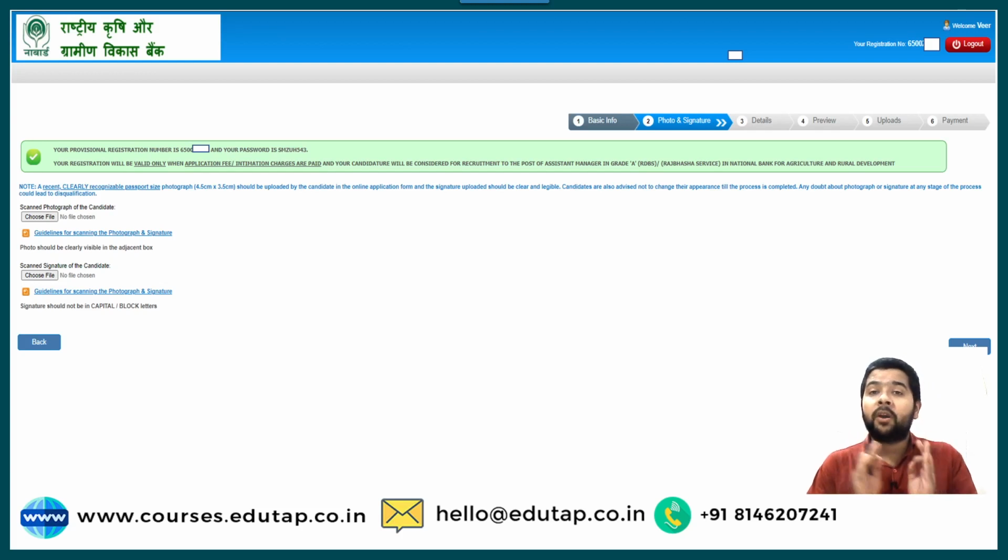Now there are two important things, guys. Your registration number will go to your mobile number as well as your email ID along with the password. So here is the allotted registration number, which will be allotted to you along with the password. You need to save these details. Though a message will be sent to your registered mobile number, which we have just put in the previous slide, and also an email will be sent to the registered email we just used, I would again like to say please save it separately so that there is no chance that you miss it.